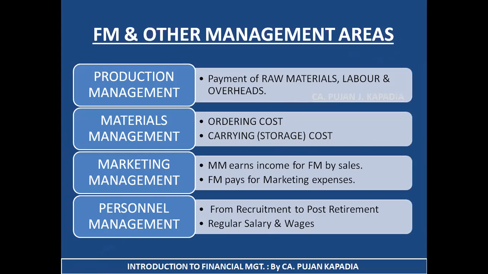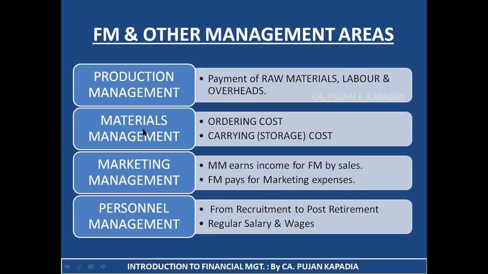Okay. This slide basically talks about the relationship between financial management and other management areas. First is production management. Whenever I'm talking about production management, I focus on three important terms, that is raw materials, labor and overheads. These are the basic inputs in order to complete my production process. Now, in order to produce my particular product, I need to make payment to all my resources, as a result of which financial management helps me by providing funds to pay for all these resources.